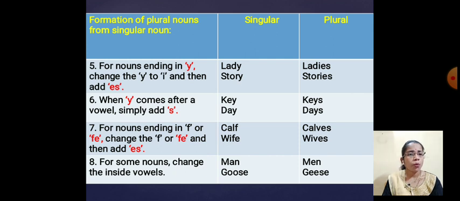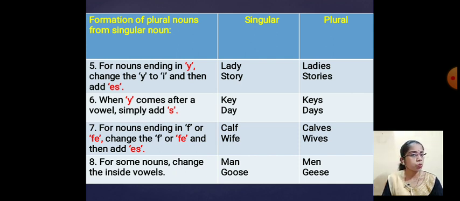You have to cut the y and instead of y write i, and add es in the plural form. The word is going to be ladies, right?